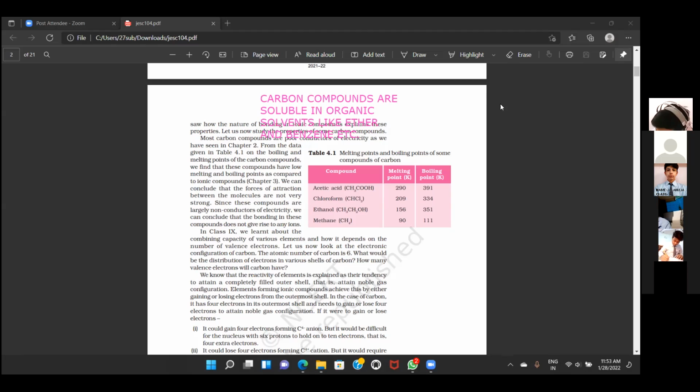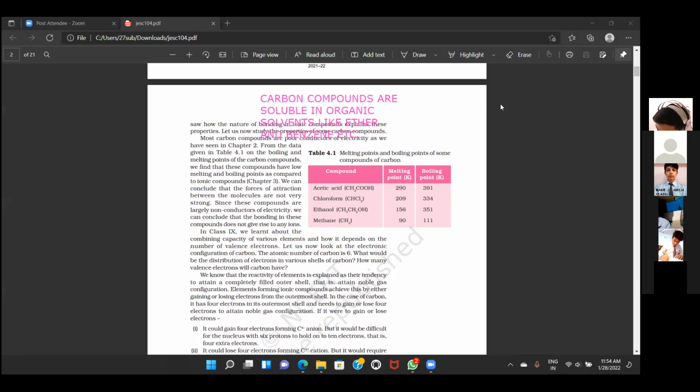But what about ionic compounds? They were soluble in water. Why? Because they have very high affinity for the OH ions or H ions present in the water. Remember? So these were a few points. And one more small thing we have left here.